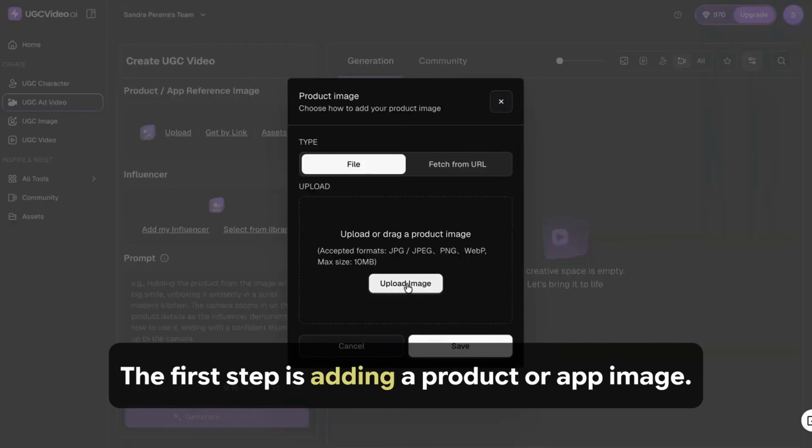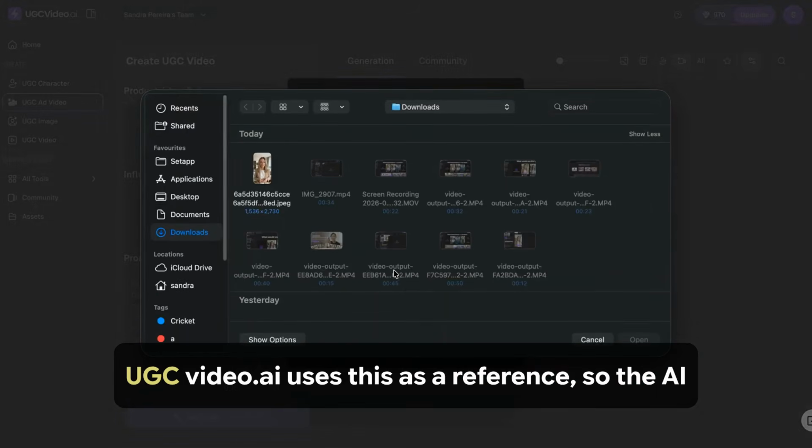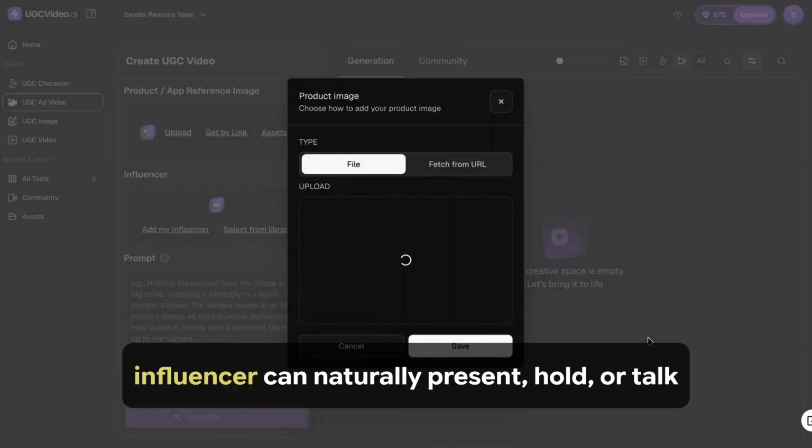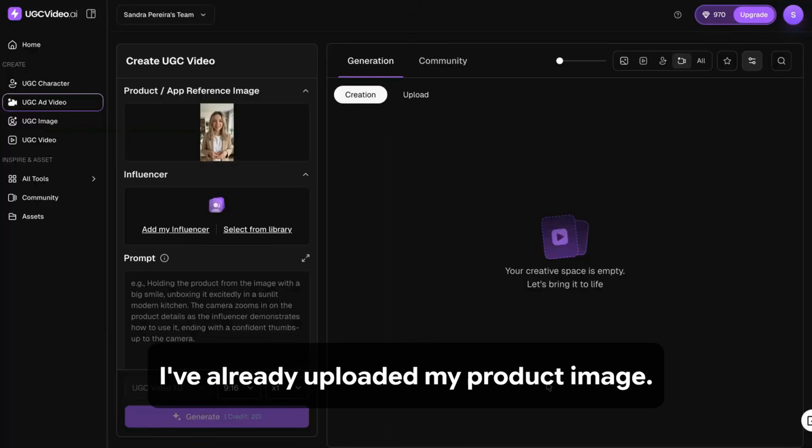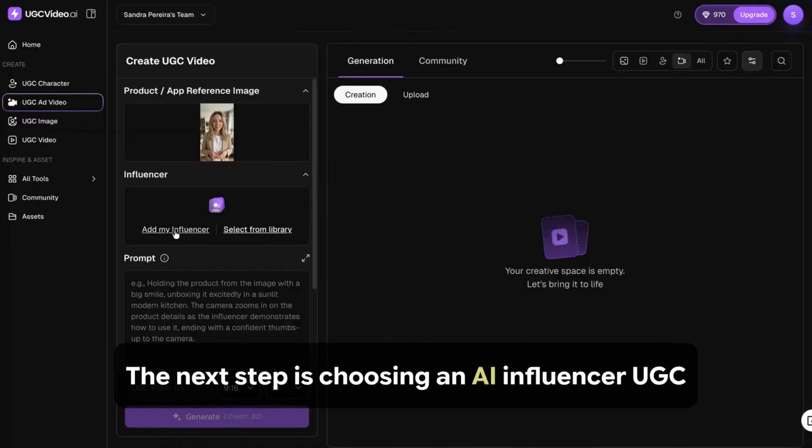The first step is adding a product or app image. UGCVideo.ai uses this as a reference so the AI influencer can naturally present, hold, or talk about the product in the generated video. I've already uploaded my product image. The next step is choosing an AI influencer.